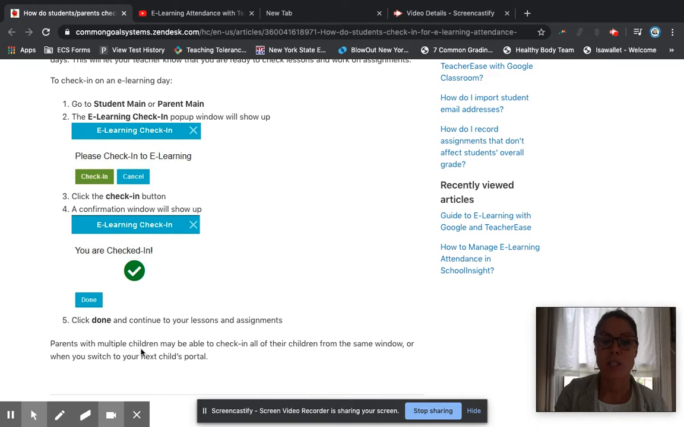Parents with multiple children may also check in all of their children on the same window, instead of having to switch from one child's portal to the next child's portal. So if you have multiple children doing work and you want to go on your phone and do it, you can just simply go on. It's one quick step, again, for parents as well as scholars. I'm going to show you a quick video that's going to show you what it looks like, and then we'll be done. Here we go.